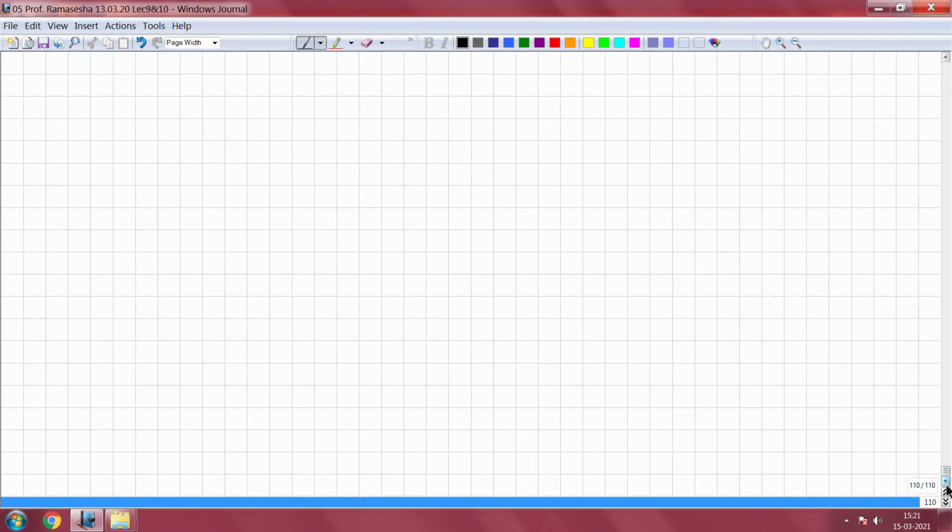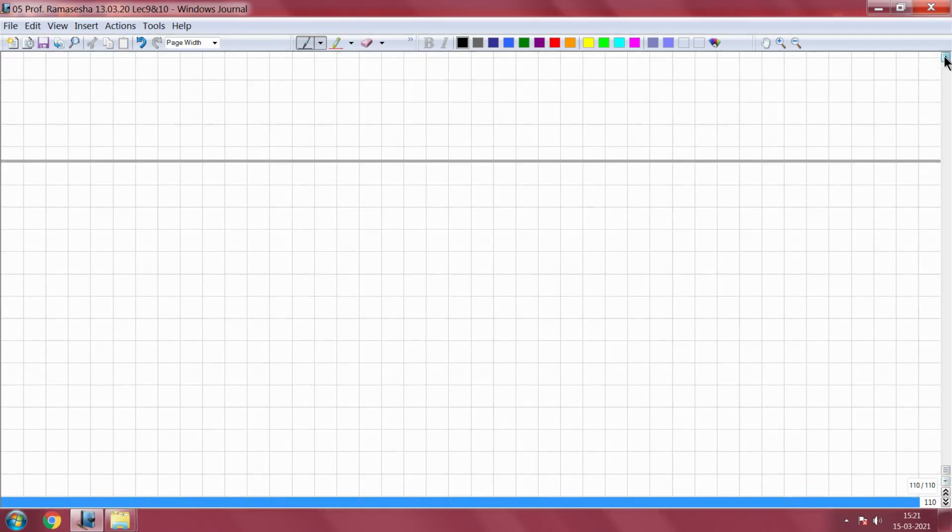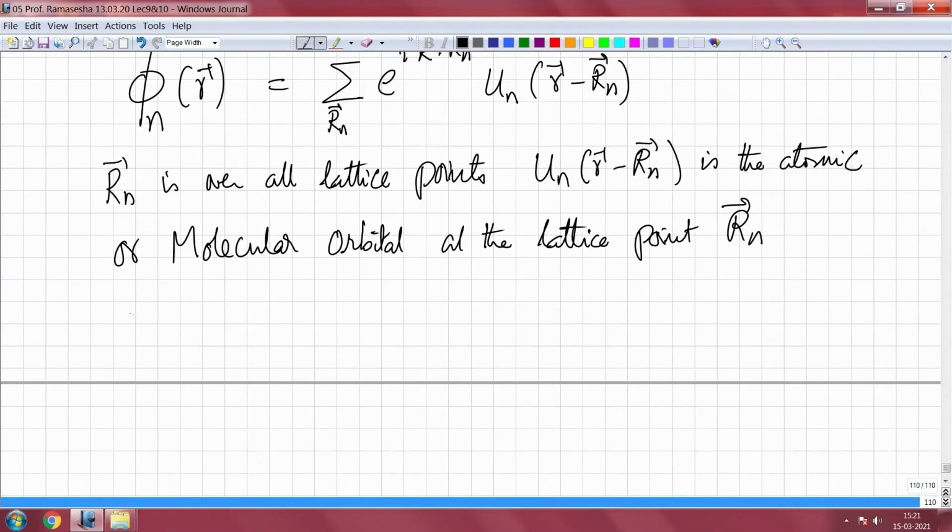Now, we can see very simply how this satisfies the Bloch condition. So, we take this phi nk, because there is also a label k associated with that.